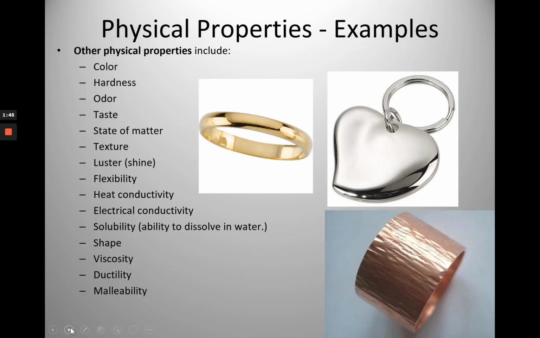Other examples of physical properties include color, hardness, odor, taste, state of matter, texture, luster, flexibility, heat conductivity, electrical conductivity, solubility, shape, viscosity, ductility, and malleability.